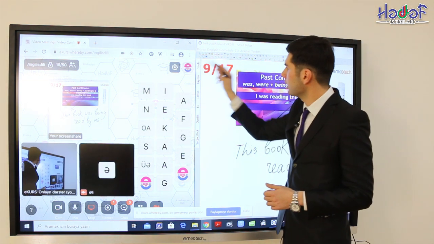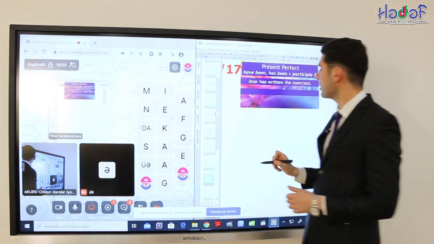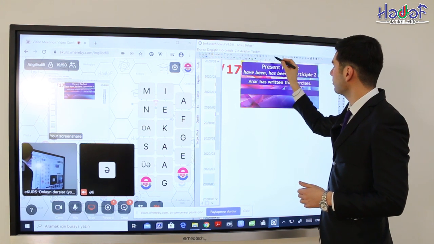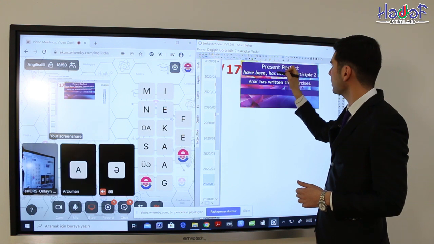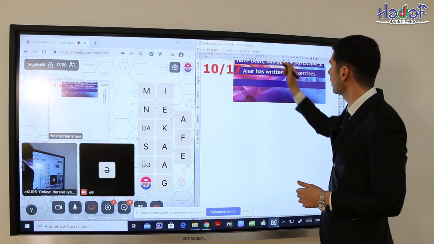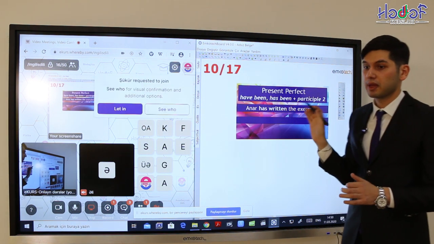Now let's continue with another tense form. This is the present perfect. So we know that the present perfect can be created with participle two and with have or has. But what about this one in passive voice? In passive voice, we just add been.